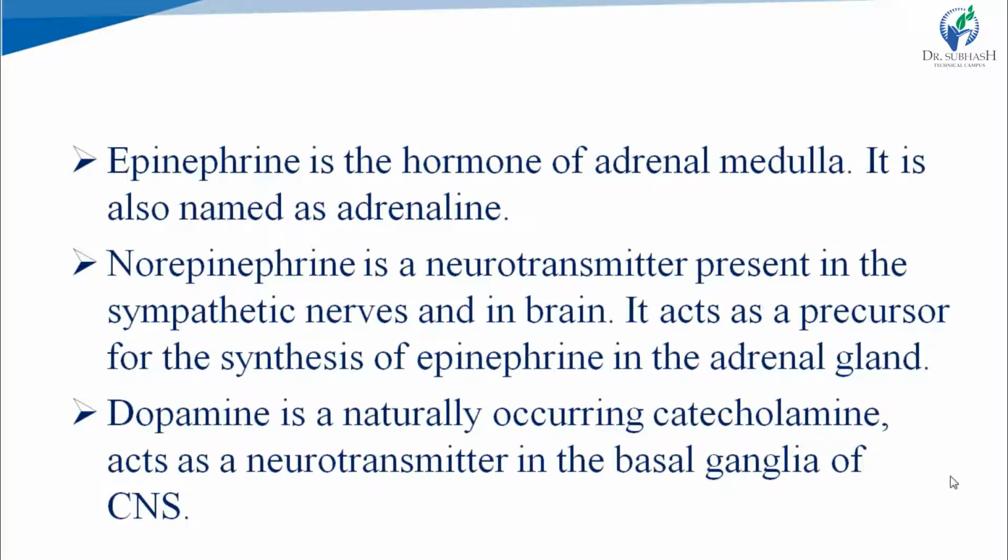And third one, dopamine, is a naturally occurring catecholamine, which acts as a neurotransmitter in the basal ganglia of CNS. I am repeating, adrenaline is the hormone of adrenal medulla, noradrenaline acts as a precursor for synthesis of adrenaline in adrenal gland, and dopamine acts as a neurotransmitter in basal ganglia.